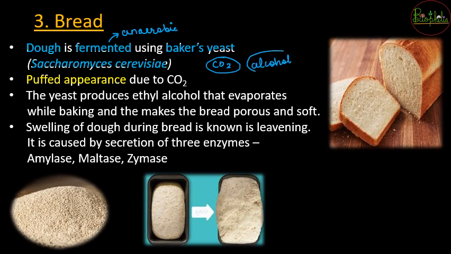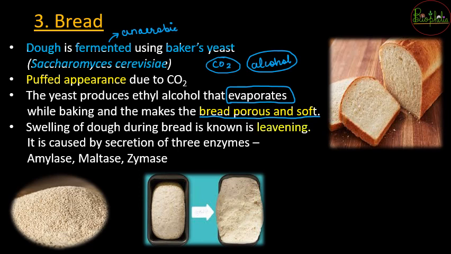So ethyl alcohol जो होता है that is going to actually evaporate when you are going to bake the dough. So once it bakes, it is going to leave some empty space. तो उसका volume जब उड़ जाएगा, that is going to leave the bread to be porous and very soft. So both the products of fermentation, alcohol and carbon dioxide, are going to help to make the bread very porous and soft. So ये जो swelling process होता है bread का, that is nothing but called as leavening.